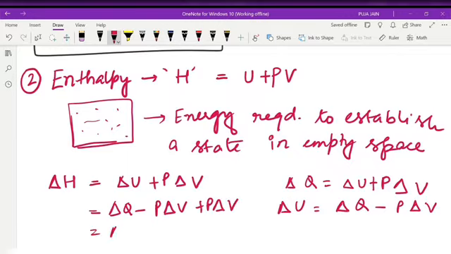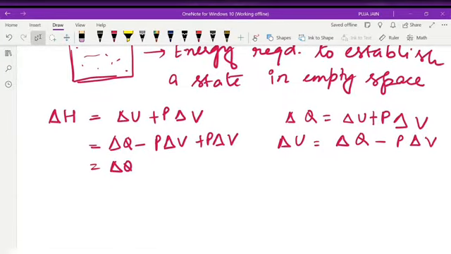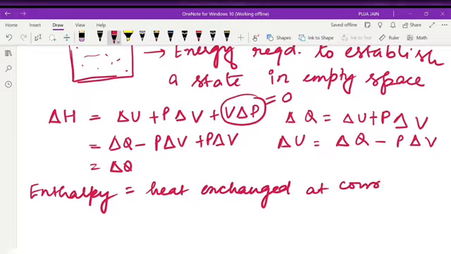That means delta H is delta Q. What assumption have we taken here? We have taken that it is at constant pressure, because there will be another term V del P. If I take the pressure as constant, then this term will be equal to 0, right? So I can say enthalpy is the heat exchanged by the system at constant pressure.